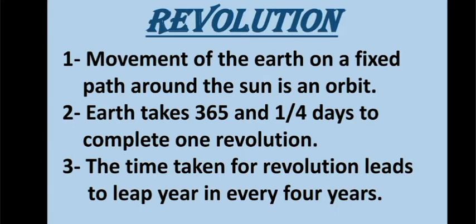Then the quarter days add an extra day to the year every 4 years. That is, 1/4 into 4 is equal to 1. That is, one day is added every 4 years, and in every fourth year it is 366 days in a year, and it is called a leap year, and it is just because of the revolution. And which month of the year has the leap day? It is the month of February.